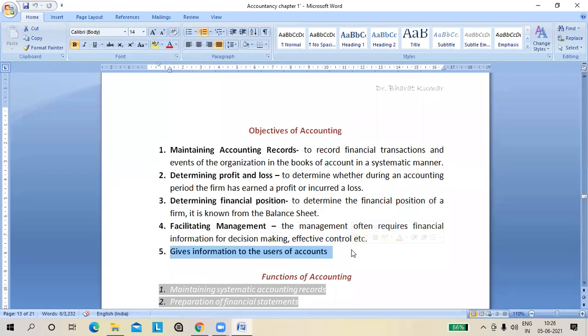Like investor, or I can say prospective investor. Prospective investors are those who are thinking to invest money in your company. But before investing, they will check your financial position. मतलब आपकी बिजनेस की हेल्थ चेक करेगा कि आपकी हेल्थ कैसी है, अच्छी है, खराब है, and that will come to know through the accounts. So for every purpose we need